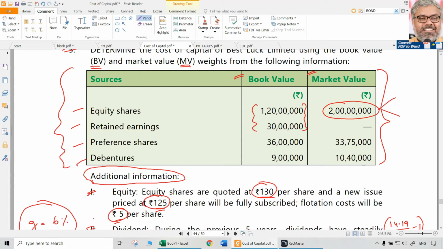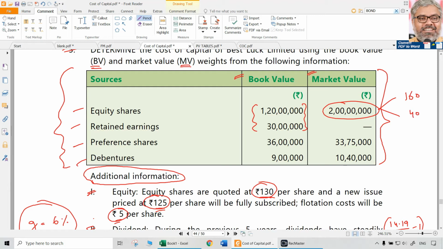And as we discussed earlier, in those cases what we should do, we should split the market value into 2 categories: how much is for equity and how much is for retained earnings within themselves. So 200 into 120 by 150, that is 160, or we can even say, here 12:3 means 4:1. So 4:1. This is 40. That is the total market capitalization represented by equity and retained earnings separately.